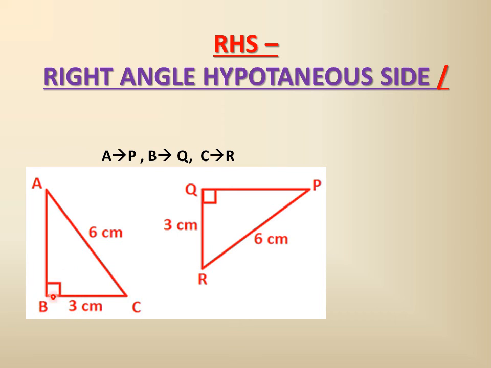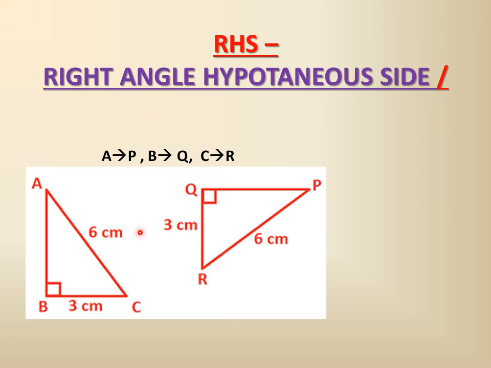So B and Q coincide, and the hypotenuse is AC, so PR is the hypotenuse. A will be coinciding with P, and C with R, which is also having 6 centimeter. C vertex is between 3 centimeter and 6 centimeter. So C will be coinciding with that point of this triangle which is also having 3 centimeter and 6 centimeter. What is that point? That point is R of this triangle. So C will be coinciding with R because this vertex C is between 3 centimeter and 6 centimeter, and R is also between 3 centimeter and 6 centimeter.